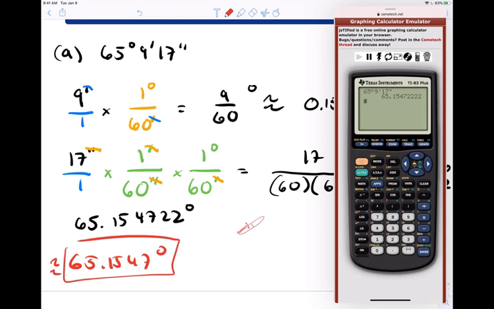If we want to take it a step further and have the proper rounding, I'm going to hit mode. You see the yellow second button in the upper left-hand corner? To the right of that, it says mode. I'm going to hit mode, and I'm going to float it to 4 decimal places. I think that does the rounding properly.